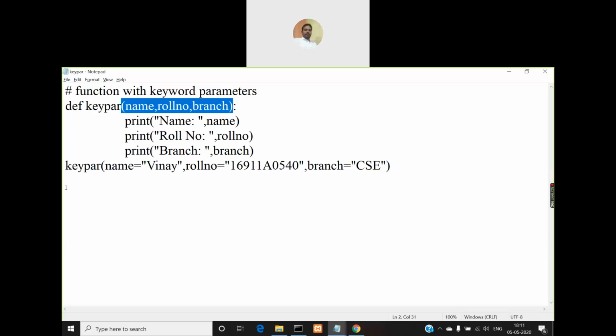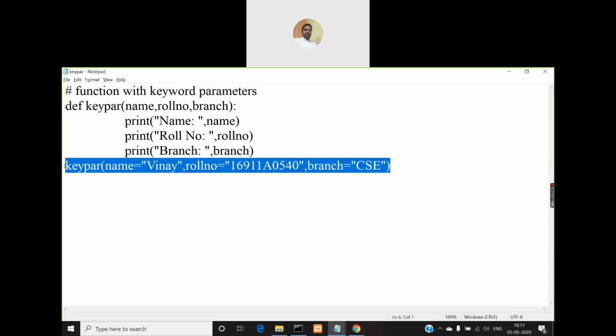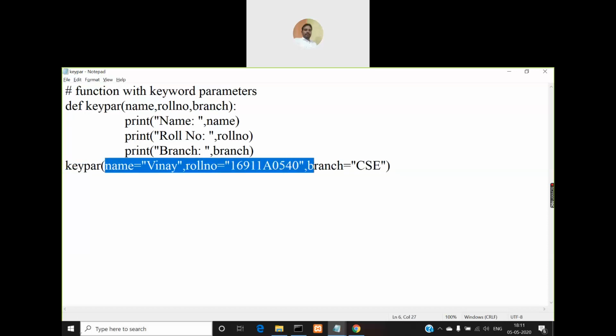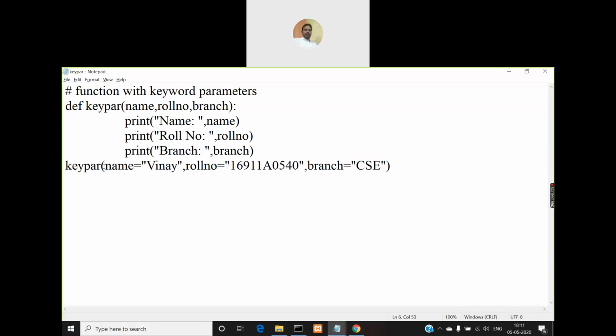Then this is the line where I'm making a call to the keyPair function. So when I make a call, observe how the parameters are passed. They are similar to the end keyword and separator keyword in the print function, right? We write end is equal to, in double quotes, we specify anything, and similarly sep is equal to we specify anything.